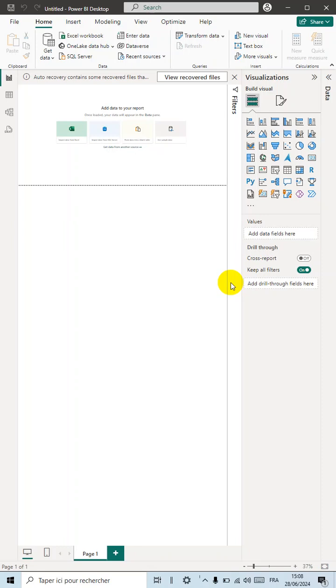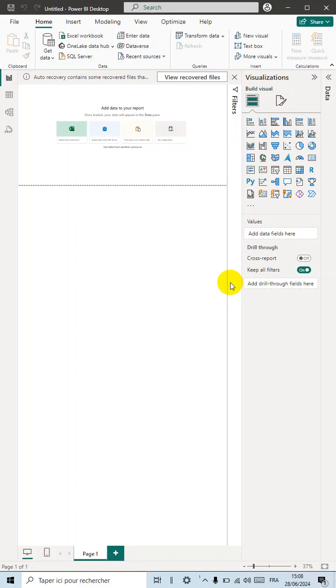Beyond its core functionality, Power BI offers several advanced features. 1. Data connectivity. Power BI can connect to a wide range of data sources including Excel, SQL Server, Azure, and many third-party databases and services. This flexibility allows for comprehensive data analysis from multiple sources.